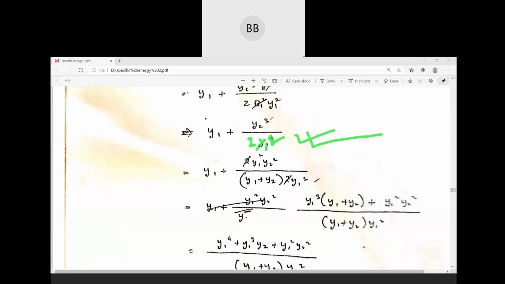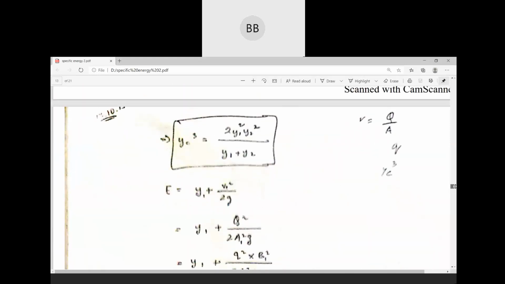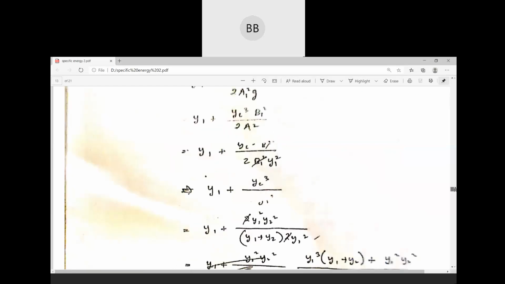Then we have to replace this yc cube by the expression that you have just derived. For the first case, you have derived yc cube is equal to this. This you have to substitute here. That means you cannot solve the second section without solving the first one.